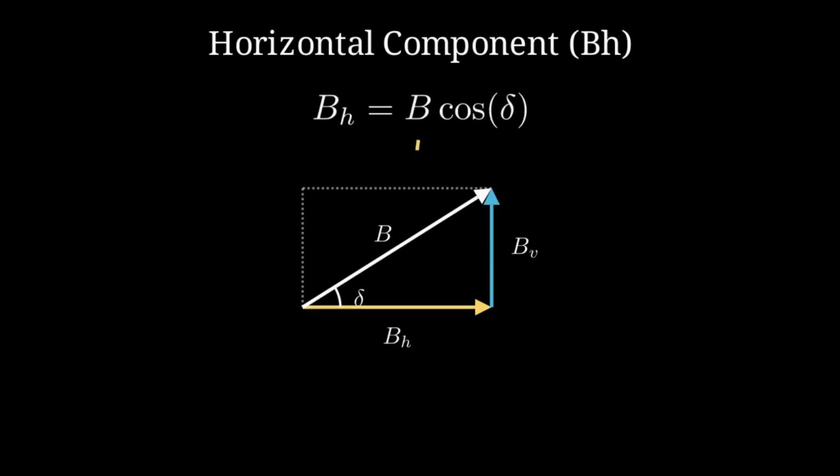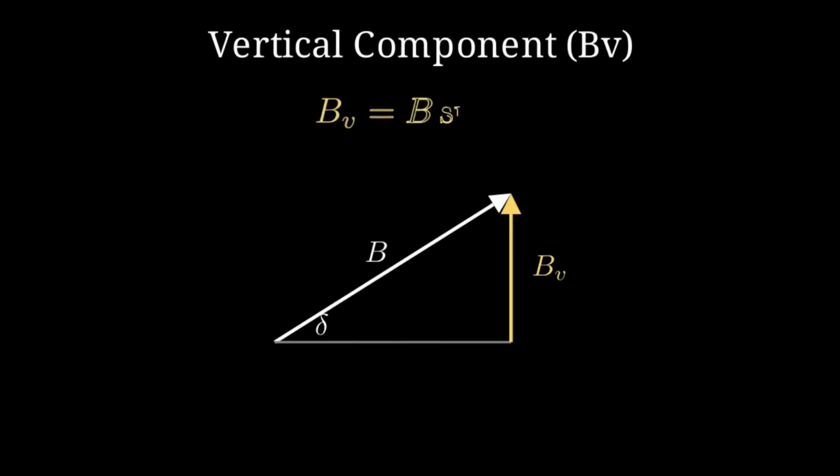The horizontal component, BH, is the part of the magnetic field that acts along the Earth's surface. It is calculated as the total field strength multiplied by the cosine of the dip angle. Conversely, the vertical component, BV, represents the field strength acting perpendicular to the surface. It is determined by the total field strength multiplied by the sine of the dip angle.